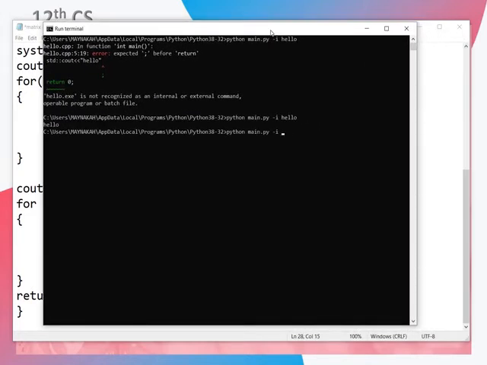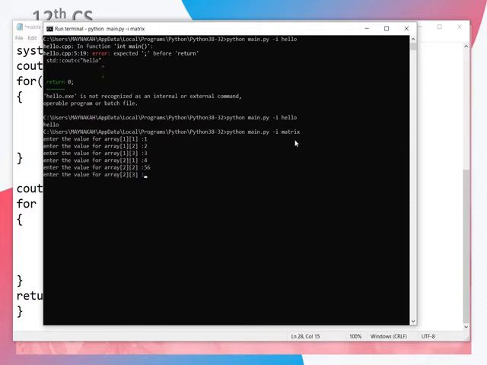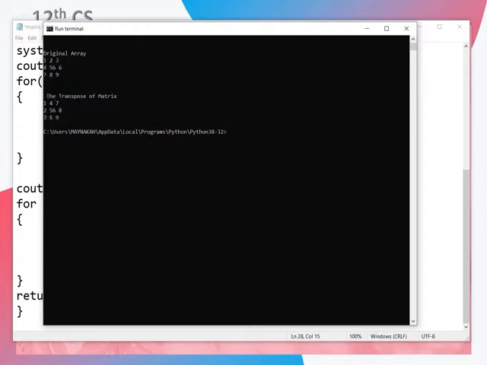So here the program name is matrix. I have given the name as matrix. Same command line, only the C++ program is going to be changed. So enter the array value of 1, 1. First row, first column. So I am giving 1, then 2. It is not necessary to give like this, but I am giving in order. So 1, 2, 3, 4, 5. By mistake it is 56. Okay, 6, 7, 8, 9. So if you see here, 1, 2, 3, 4, 5, 6, 7, 8, 9.